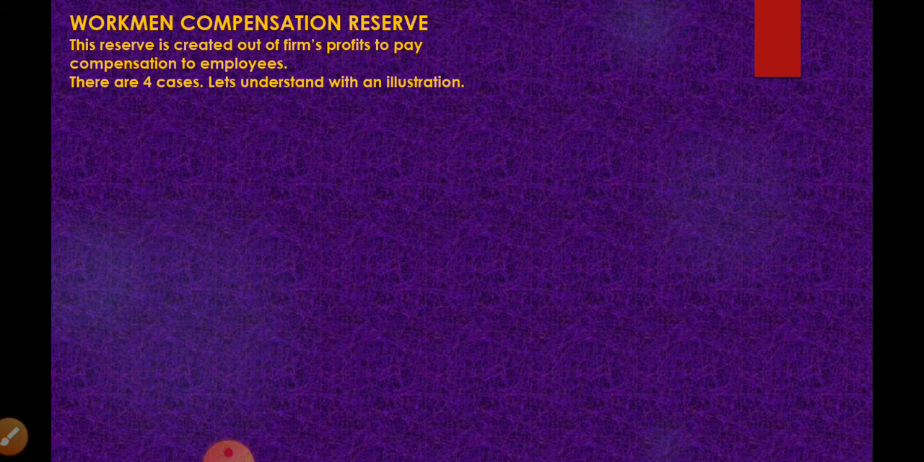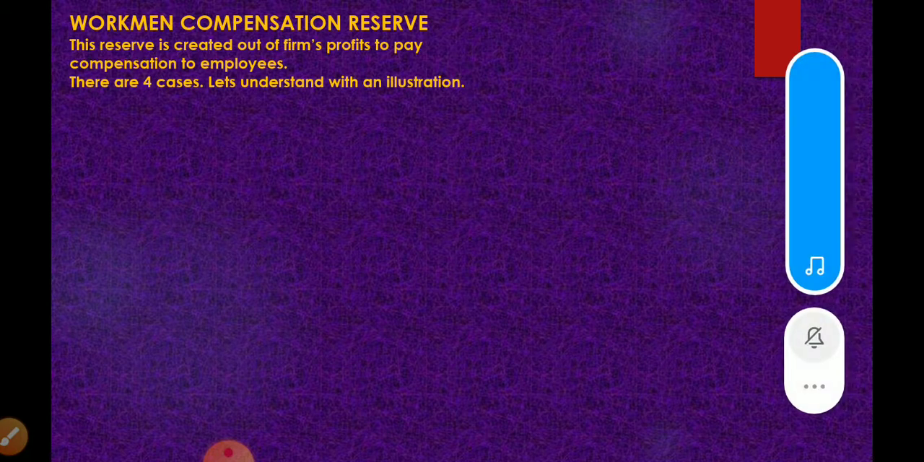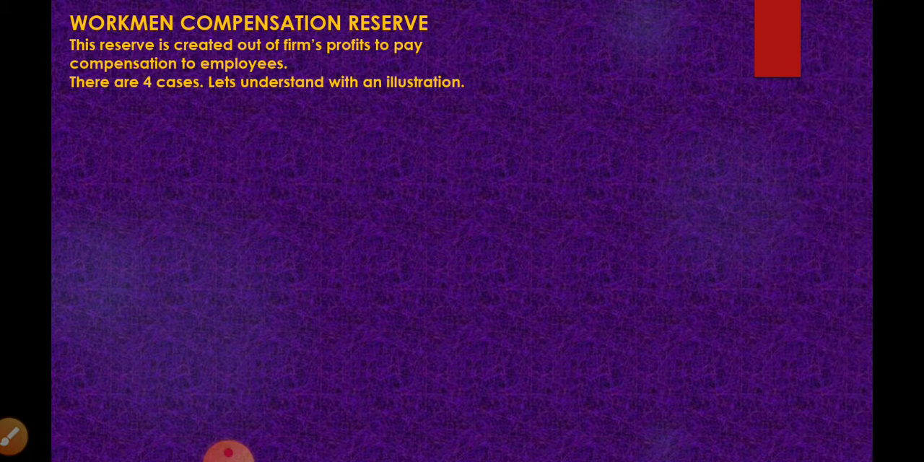Till now we have already seen case 1 and case 2 of the treatment for accumulated profits and reserves. Let's have a quick recap. If it is case 1, accumulated profits and reserves appearing on the liability side of the balance sheet will be credited to all the partners in old ratio. Actually, it is old partners in old ratio.